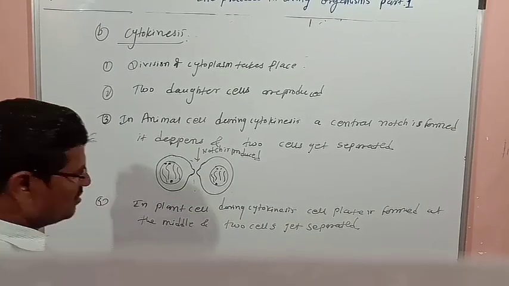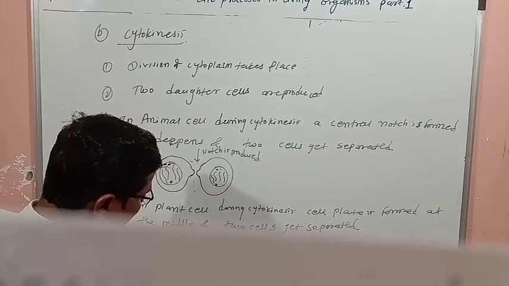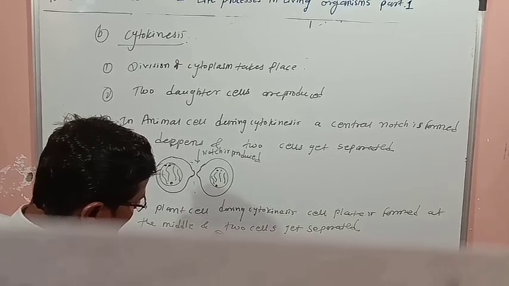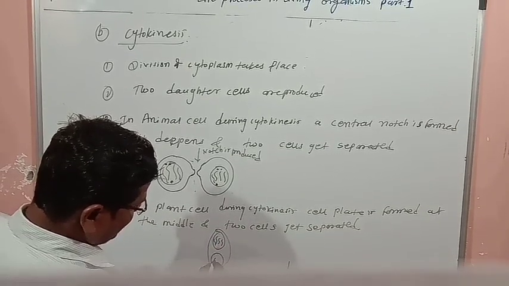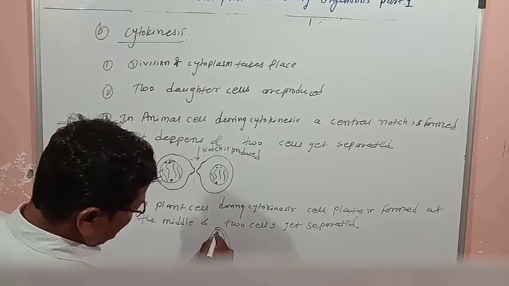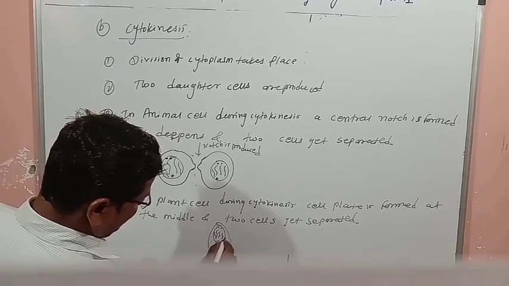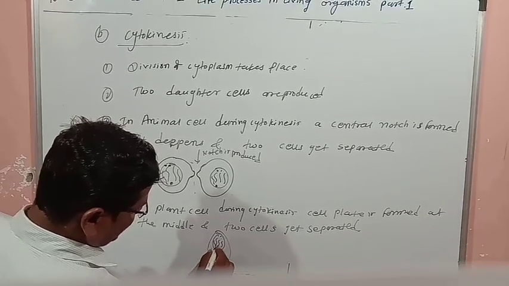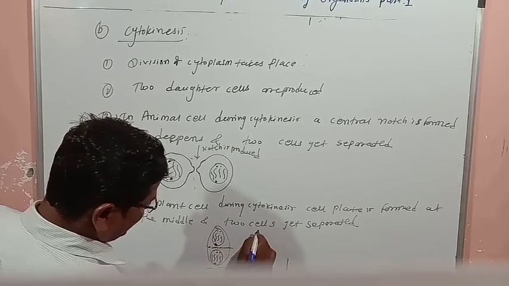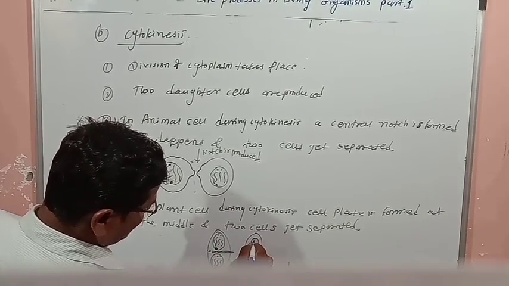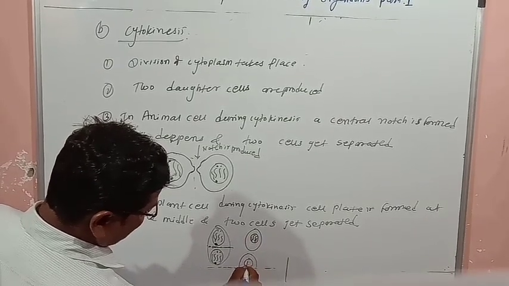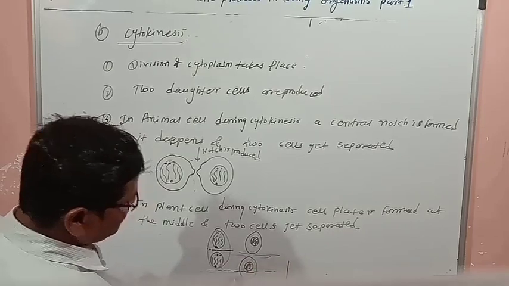For this also we will show a diagram. Suppose here one nucleus is formed, with thread-like chromosomes, a centriole, and a nucleolus, and from here a cell plate is formed, and because of this cell plate one cell is produced and another cell is also produced in this way.